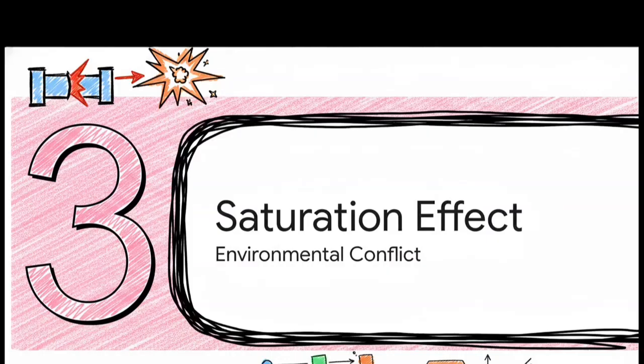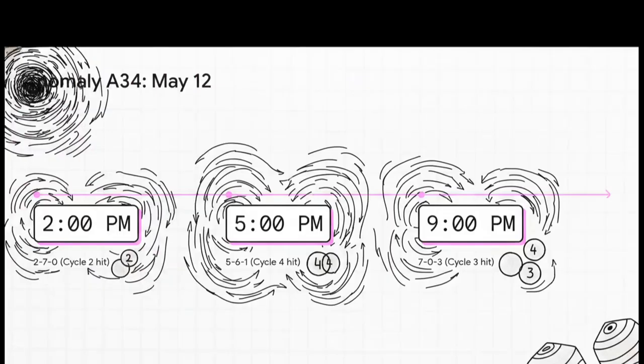out. Moving right along to section 3, the saturation effect. But here's where it gets wild. Sometimes that pressure release actually gets blocked. On May 12th, the system tracked this totally fascinating anomaly they classified as A34. Let's walk through this timeline together.